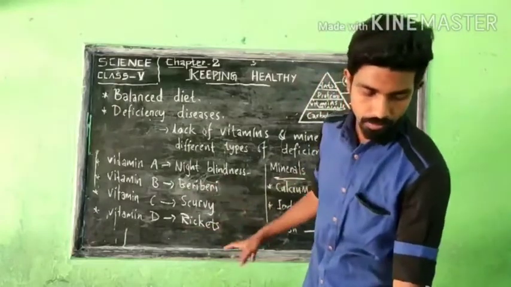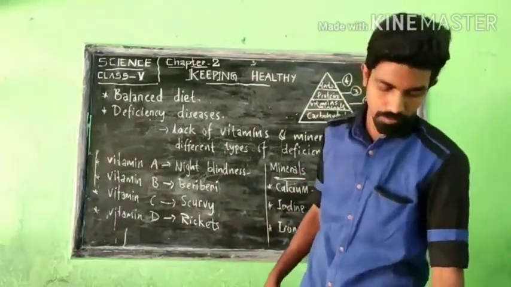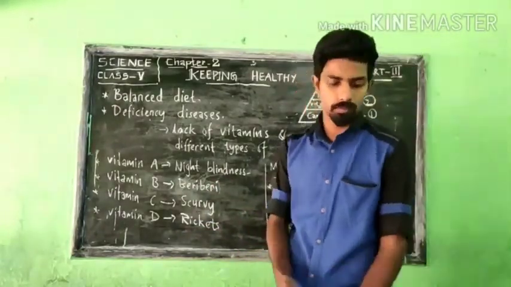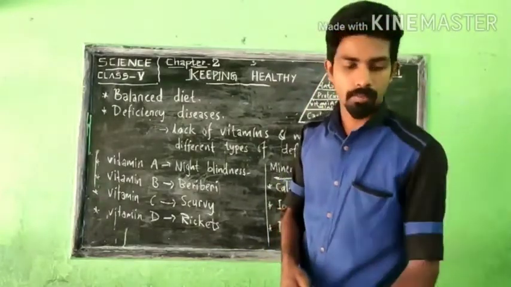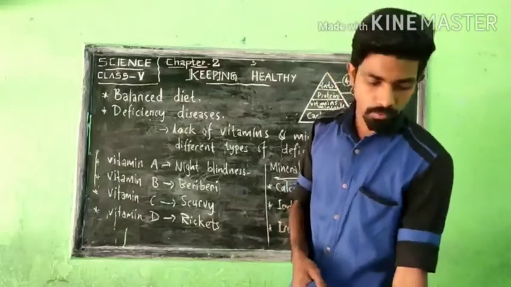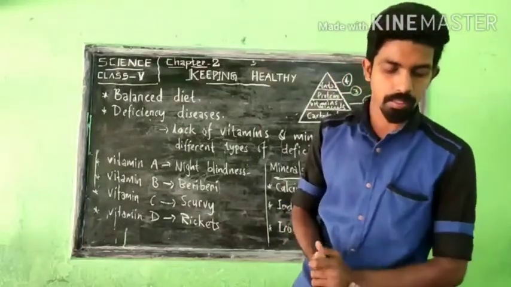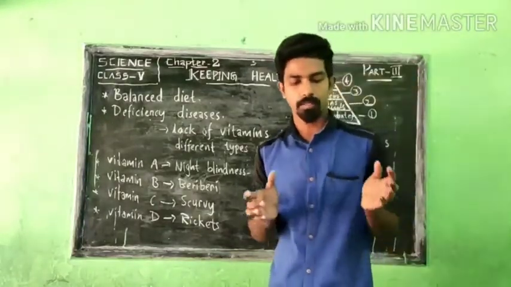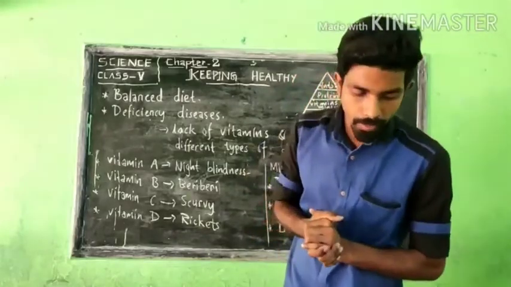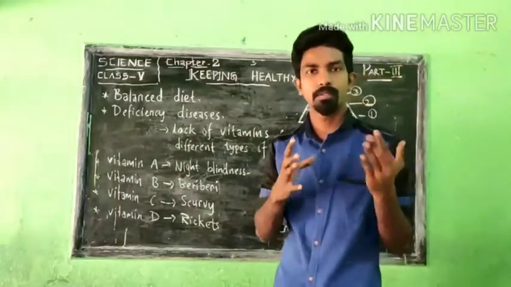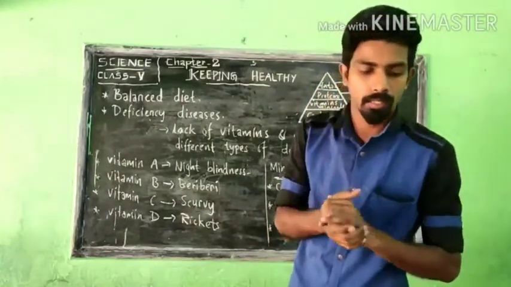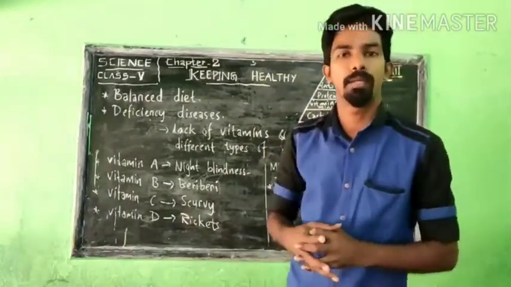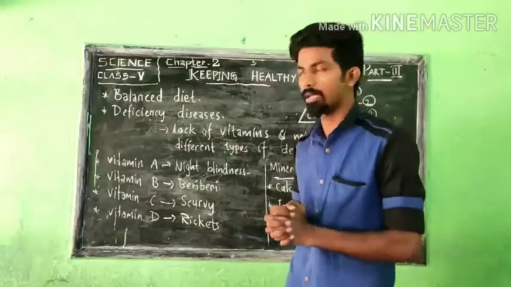Before going to that, just look at the textbook, page number 16. Please keep the textbook beside you. Please read it regularly, before the video and after the video. So I will go to that definition. Vitamins and minerals keep us healthy and protect us from bad microbes or germs. When germs come into our body from outside, to resist them our body needs vitamins and minerals.